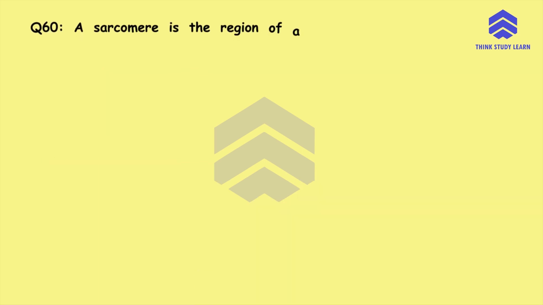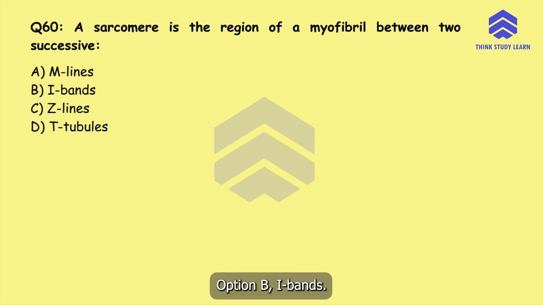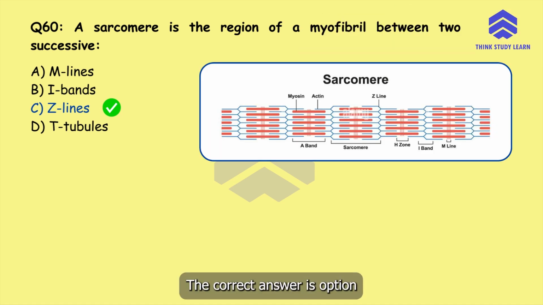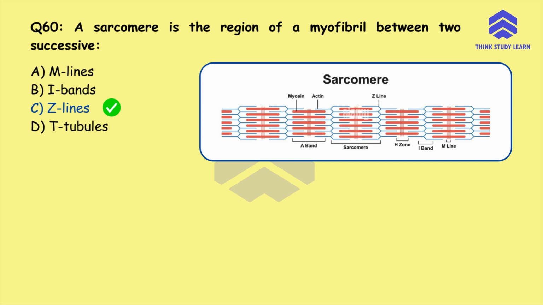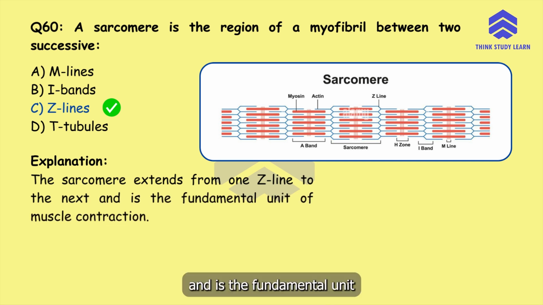Question number 60. A sarcomere is the region of a myofibril between two successive. Option A M lines, option B I bands, option C Z lines, or option D T tubules. The correct answer is option C Z lines. The sarcomere extends from one Z line to the next and is the fundamental unit of muscle contraction.